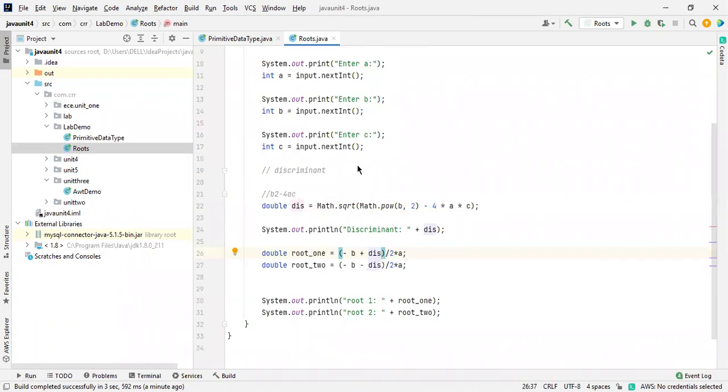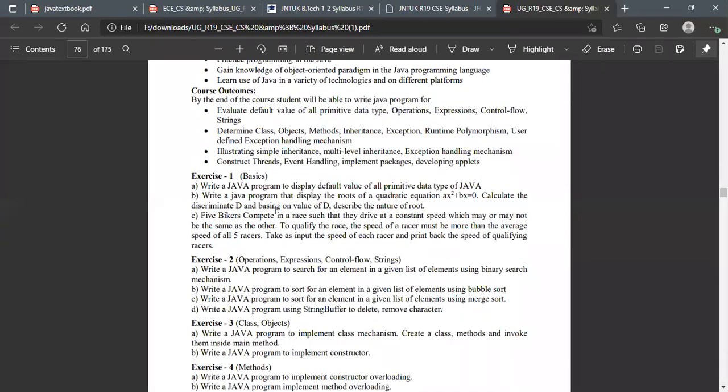Just I want to show you once again. Java program to display the roots of a quadratic equation, calculate the discriminant, and basing on the value of the discriminant, describe the nature of the roots. That's it. Okay.